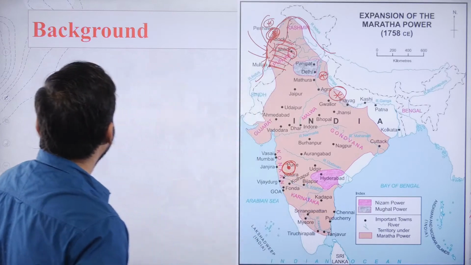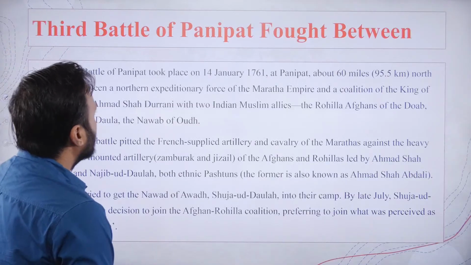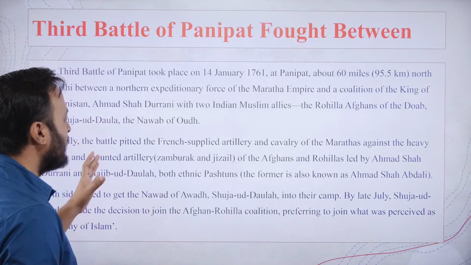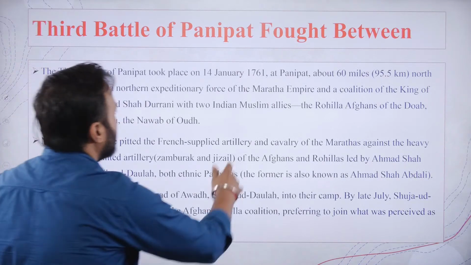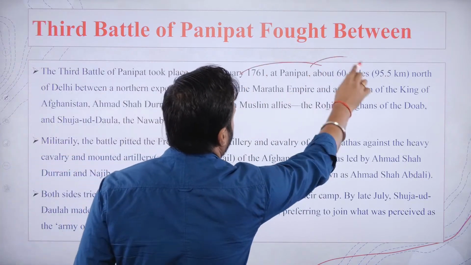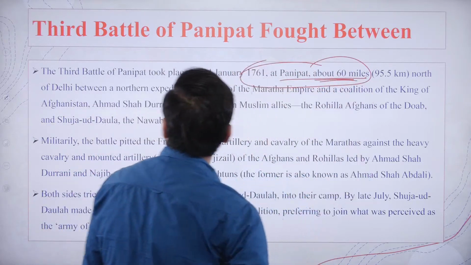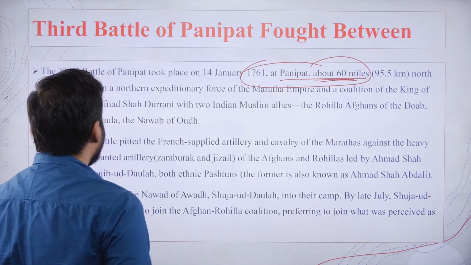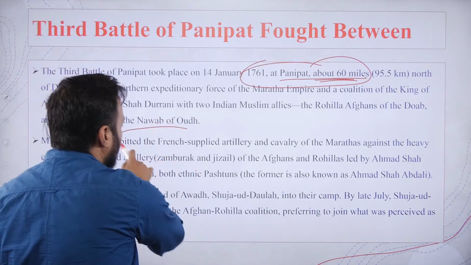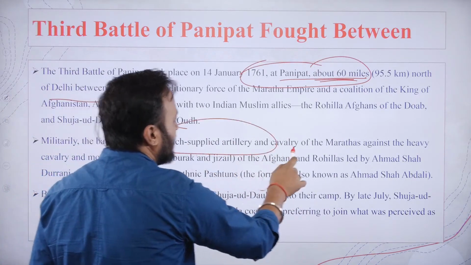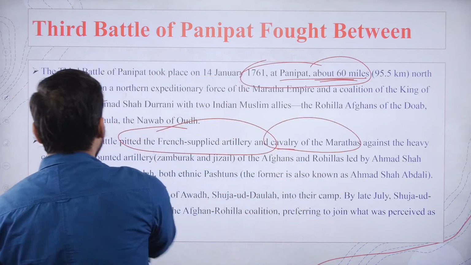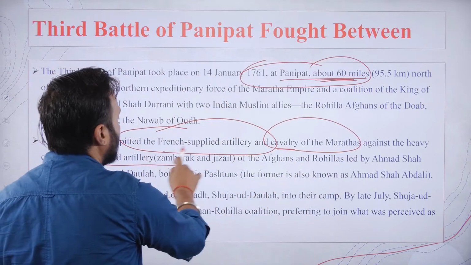Now if we observe the Third Battle of Panipat, which armies was it fought between? As I told you, this battle occurred in 1761 at a place about 60 miles north of Delhi. That battle was pitted between the French-supplied artillery and cavalry of the Marathas against the heavy cavalry and mounted artillery of the Afghans.